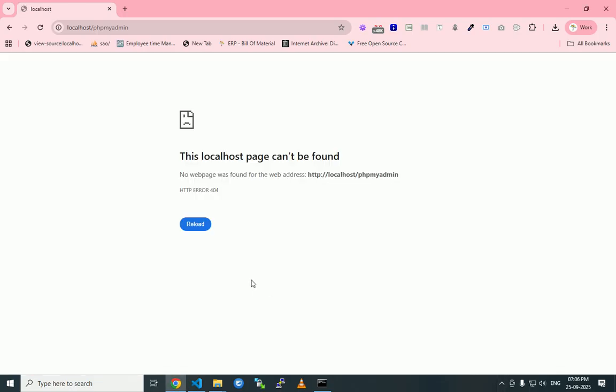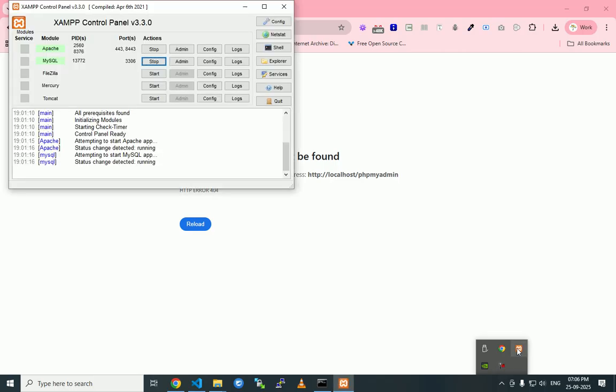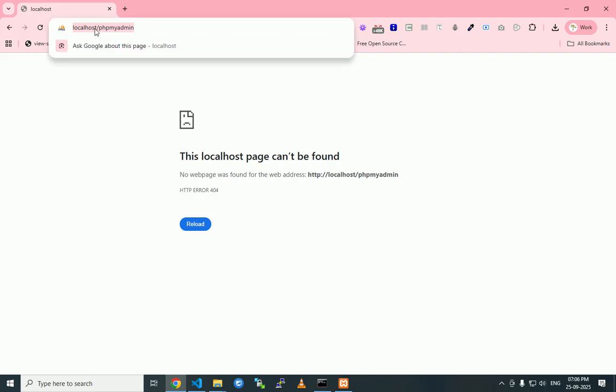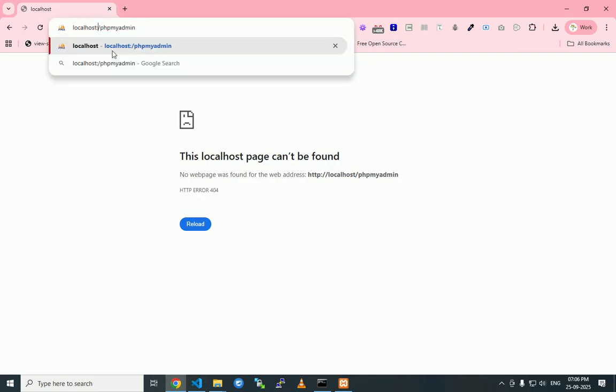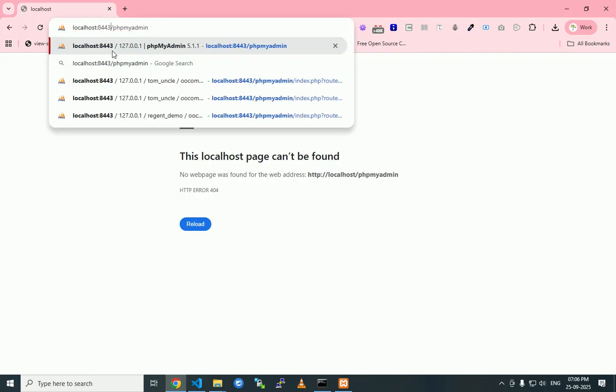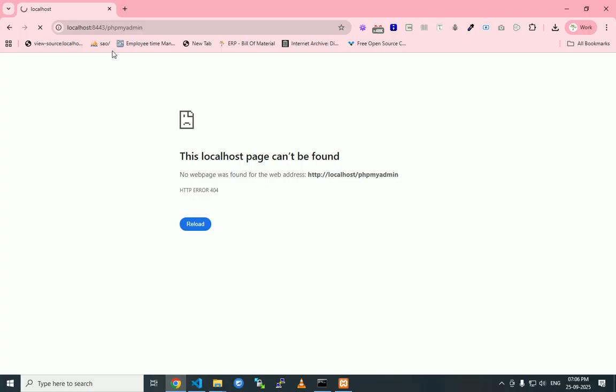It is not working, because I have mentioned the port number 8443. So you have to mention 8443 here also. The first time it will take some time.